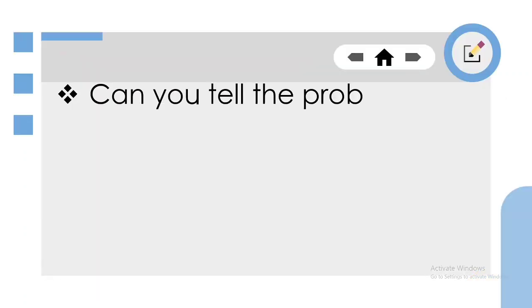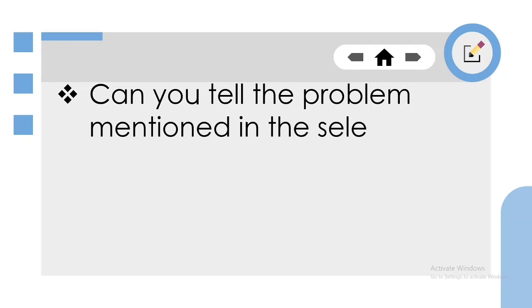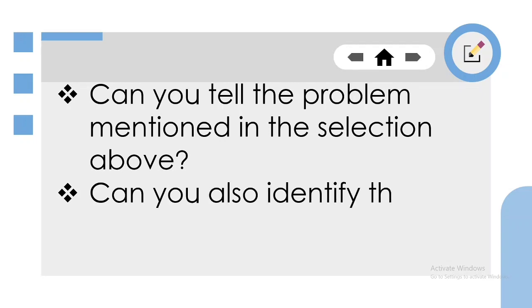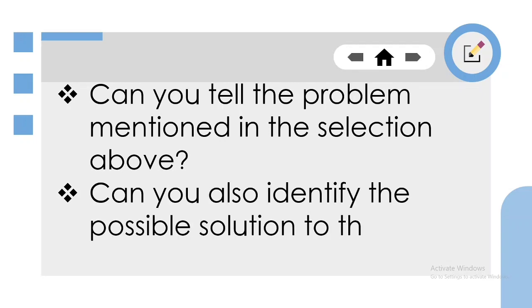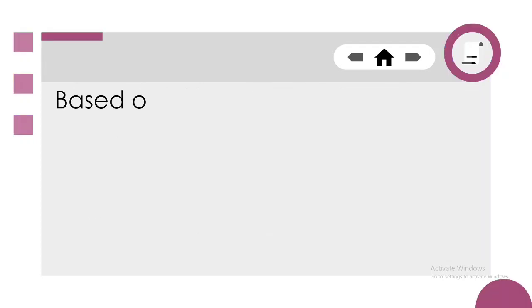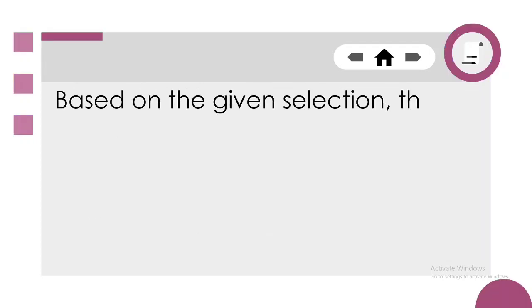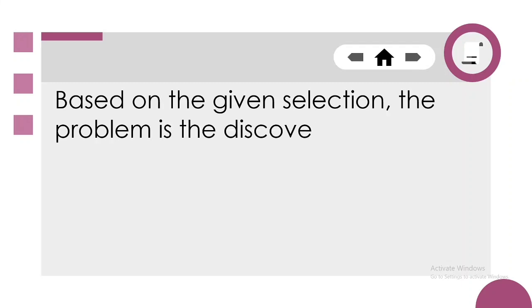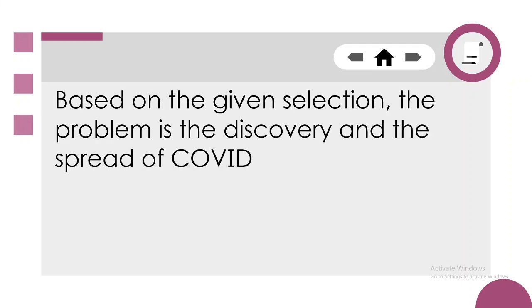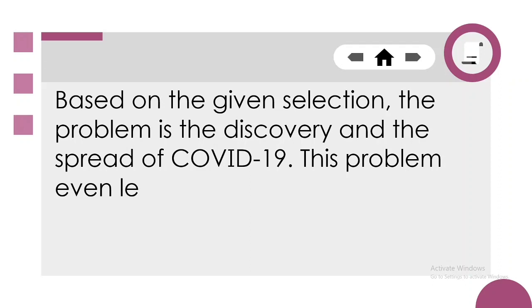So can you tell the problem mentioned in the selection? Can you also identify the possible solution to the problem? Okay, so based on the given selection, the problem is the discovery and the spread of COVID-19.